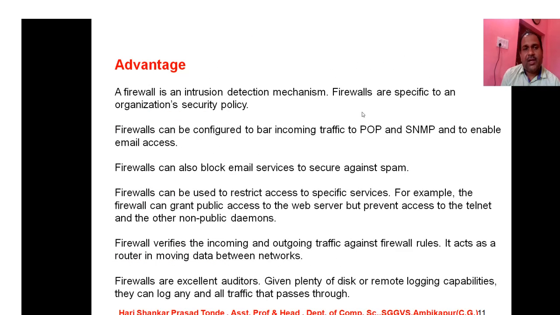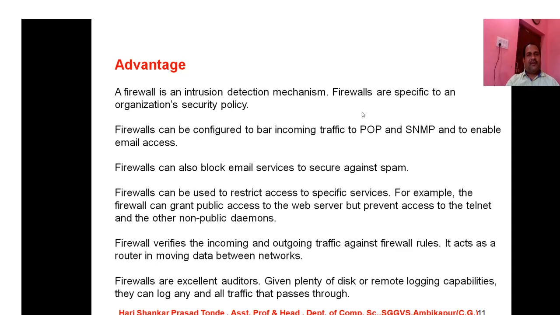So friends, now it's time to discuss the advantages and disadvantages of the firewall, because we have already discussed the various types of firewalls that are used, and likewise the architecture of the firewall. Afterwards we also discussed how the identification of the firewall is performed. Now it's time to discuss the advantages and disadvantages of firewalls.